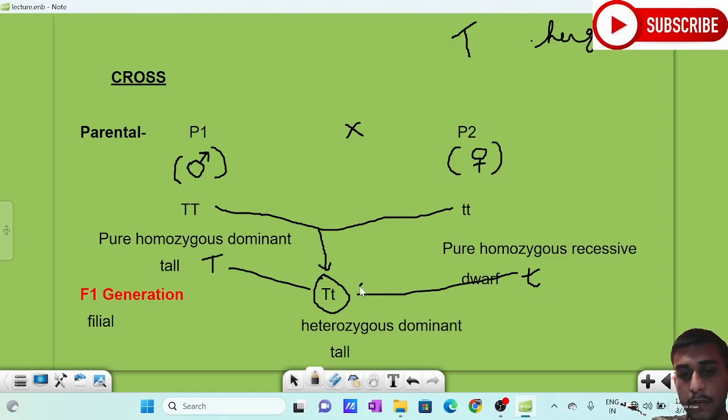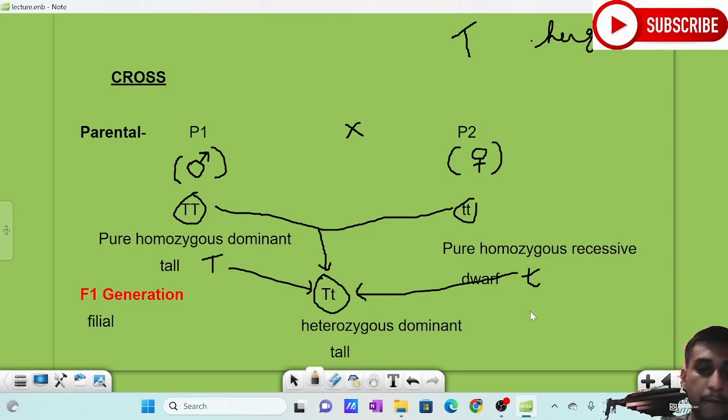I think there is no need to say these basic things because you have a basic understanding. I also gave a question in the last lecture: how to find the different types of gametes. If the genotype is homozygous, then 2 raised to 0 is 1. Only one type of gamete is formed. Here only one type of gamete, capital T, and here also one type, small t. If you didn't understand this, please go back to the lecture and understand it, because it is the basic thing which you will be applying everywhere.